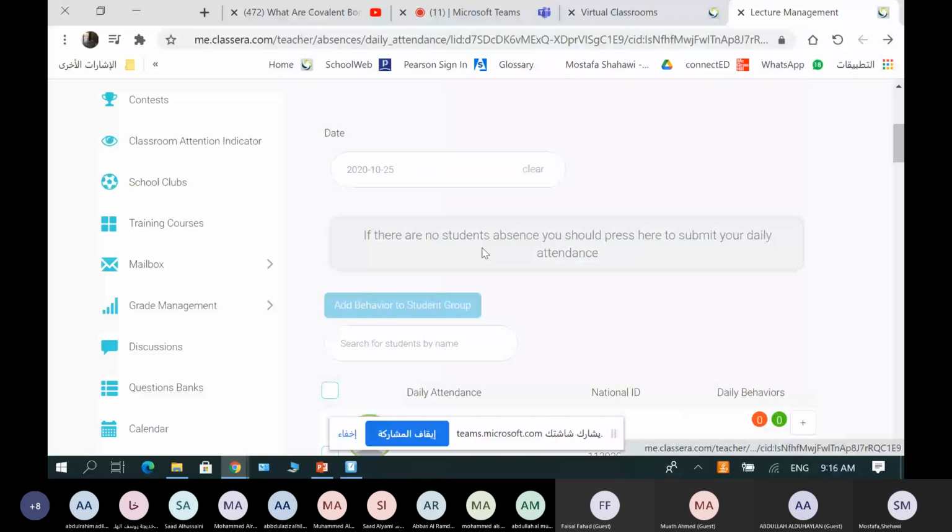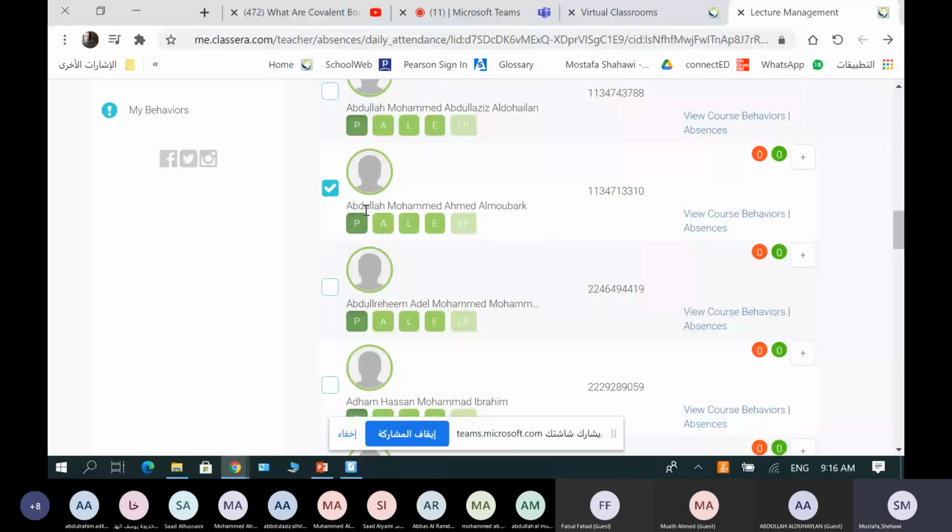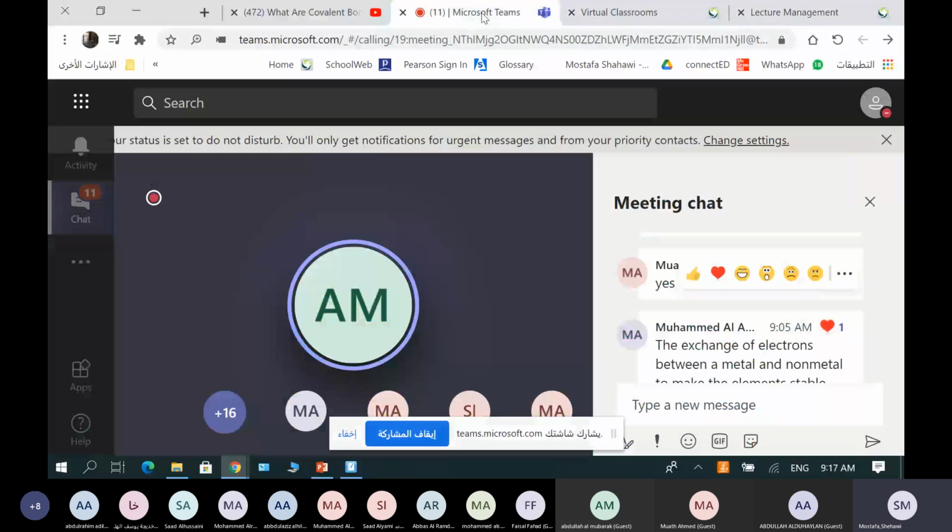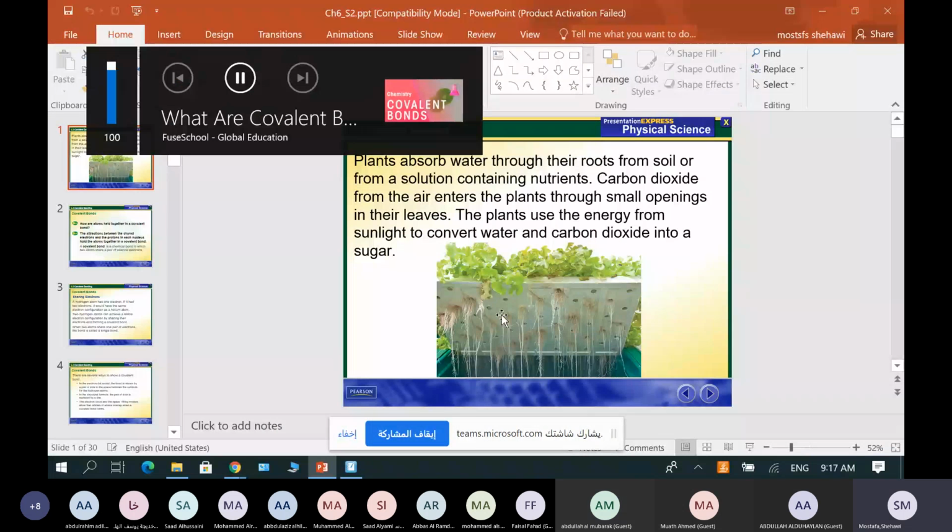Okay. Pick someone randomly. Abdullah Mubarak. Abdullah. Yes, Mister. Okay, Abdullah, I want you to start reading this part, please. Read it. Of many, many linked up atoms. Yes, it is.